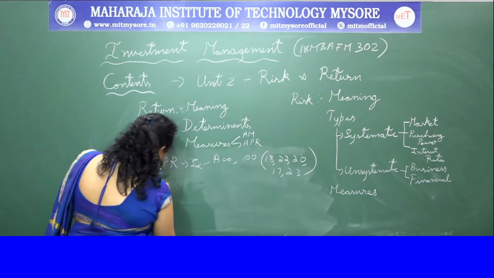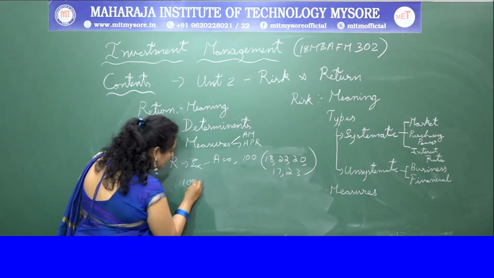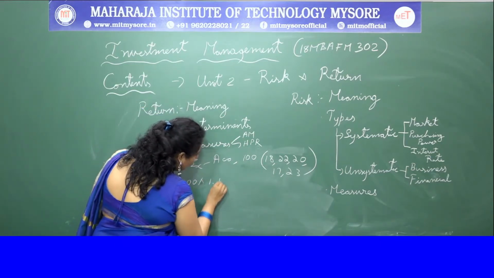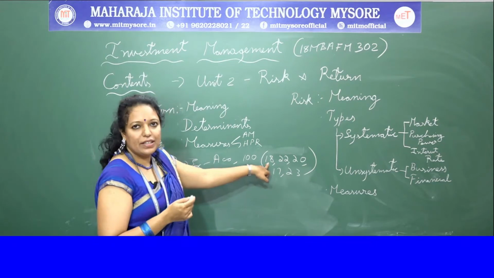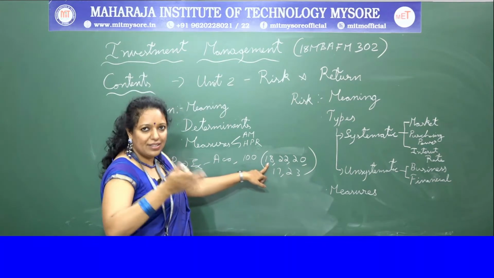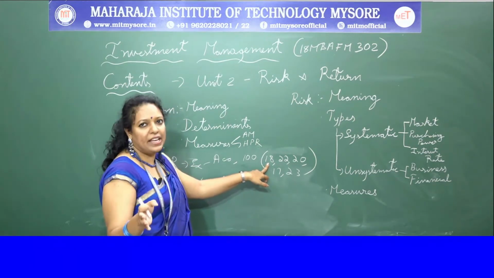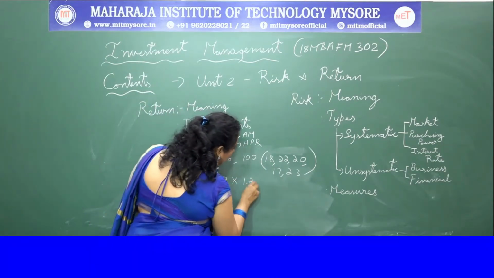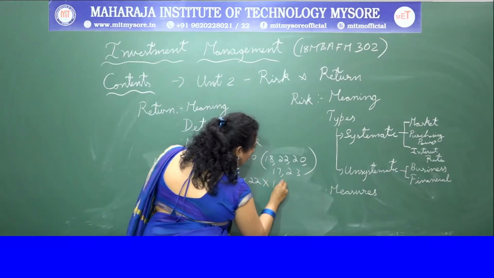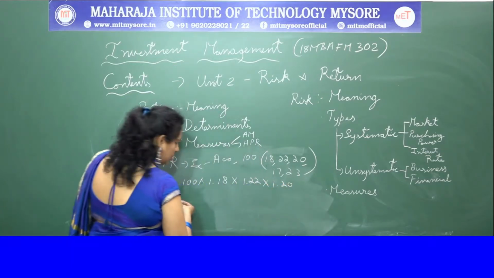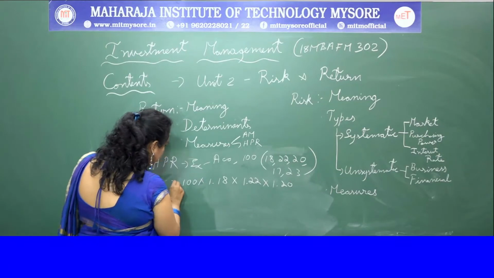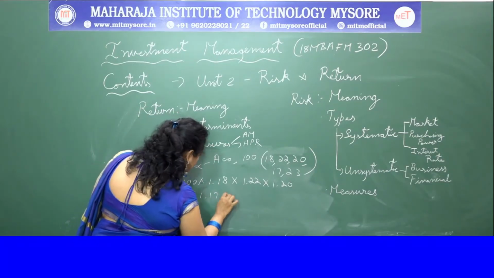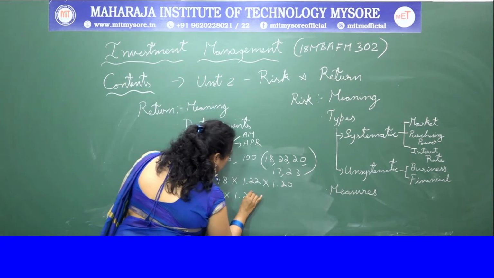So holding period return: 100 is the share value, to that we'll multiply 1.18, that is for the first year. 1.18 means 100 is the basis, 100 plus 18%. When you convert, you get 1.18 into 1.22 into 1.20 into 1.17 into 1.23.